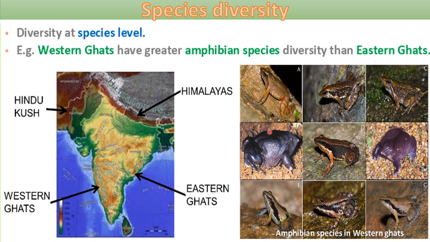You can see all these species of amphibians found in the Western Ghats, right? These are different species, and this is called diversity at the species level. But the Eastern Ghats have a smaller number of amphibian species, right? So this is called biodiversity at the species level.